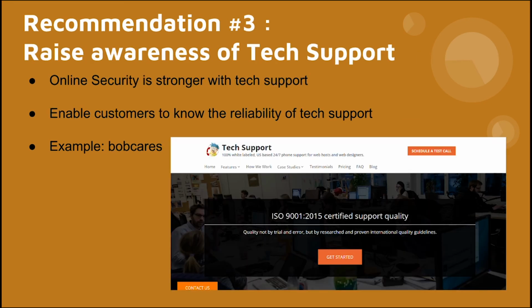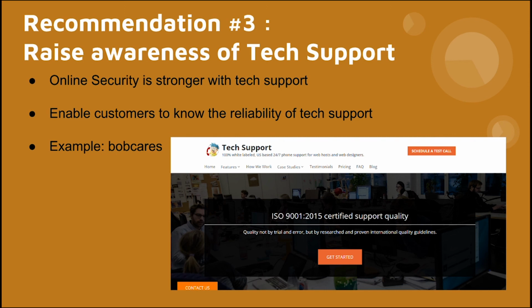The third recommendation would be to raise awareness of tech support. Online security is formidable with tech support. As such, Singtel can raise awareness of the usefulness of their tech support in their online security for their services. This would enable the customers to know that tech support is a reliable service for customers to rely on, and for customers who might potentially churn on their services.